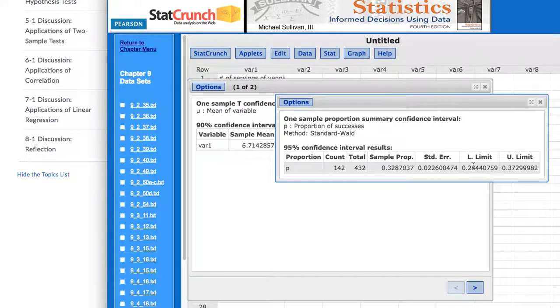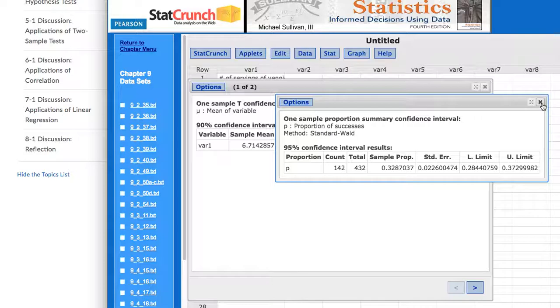And then the lower limit would be 28.4%, and then the upper limit would be 37.3%. We're rounding to the first decimal place. And then we could say we're 95% confident that the population proportion falls within the lower and upper limits.